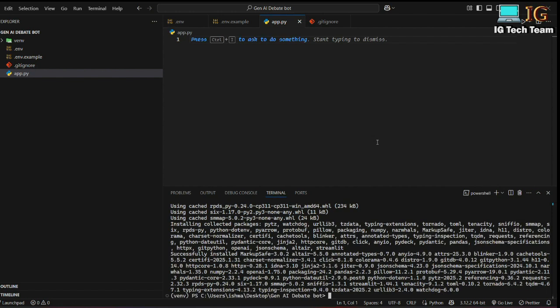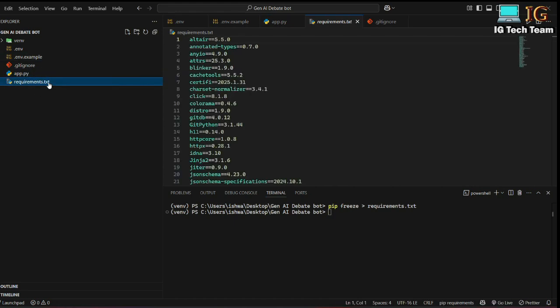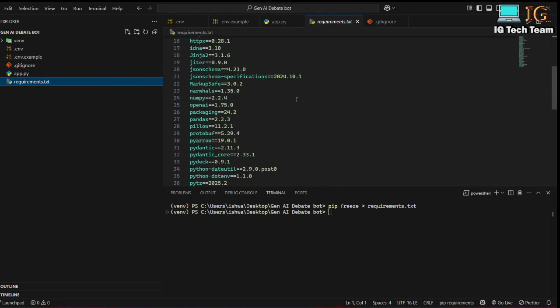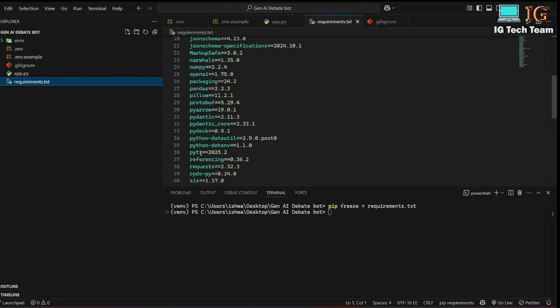Okay, now I can clear this, and now I can write pip freeze greater than requirements.txt. If I press enter, you can clearly see the requirements.txt file is created, and you can see I have installed three packages: OpenAI, Streamlit, and python-dotenv.